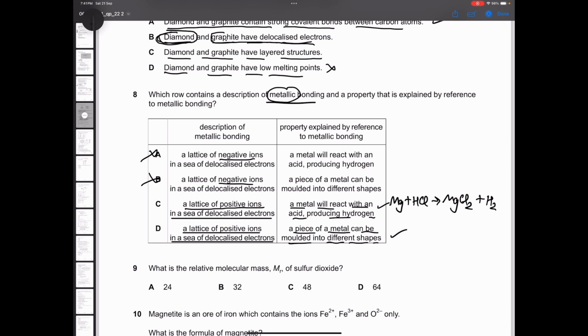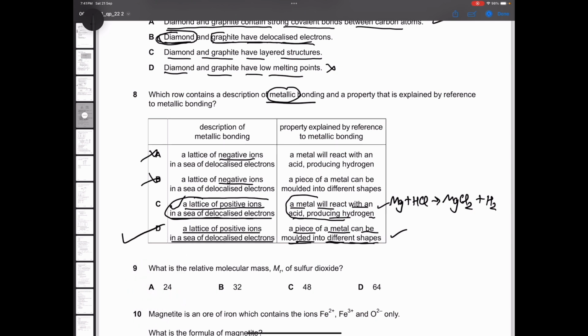Now we have to check, is the property explained by the reasoning? Is this a reason that metal produces hydrogen by reacting with acid? Is this a reason why the bonding is strong? Why the bonding is like this? No. But since we know that positive ions are there, they can slide over each other and it can be molded into different shapes. So option D will be the correct one.